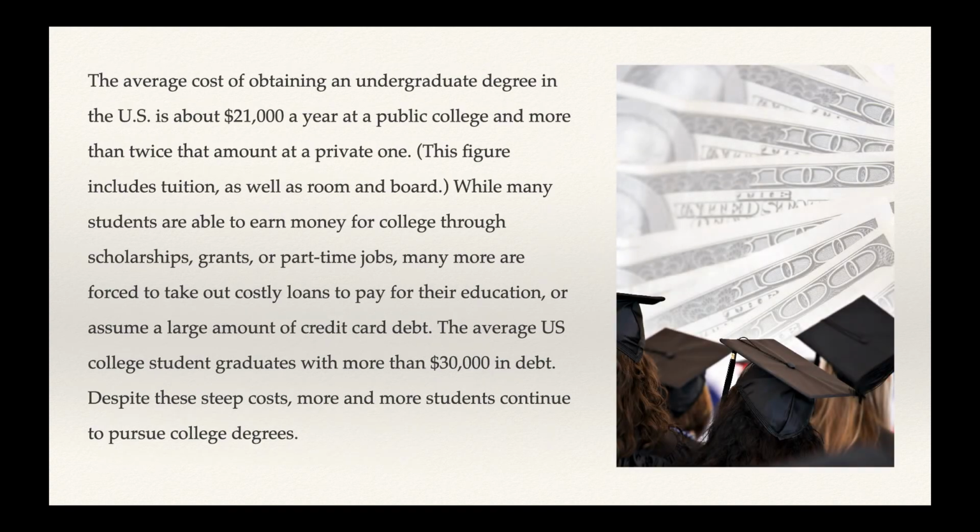The average cost of obtaining an undergraduate degree in the US is about $21,000 a year at a public college and more than twice that amount at a private one. This figure includes tuition as well as room and board. While many students are able to earn money for college through scholarships, grants, or part-time jobs, many more are forced to take out costly loans to pay for their education or assume a large amount of credit card debt. The average U.S. college student graduates with more than $30,000 in debt. Despite these steep costs, more and more students continue to pursue college degrees.